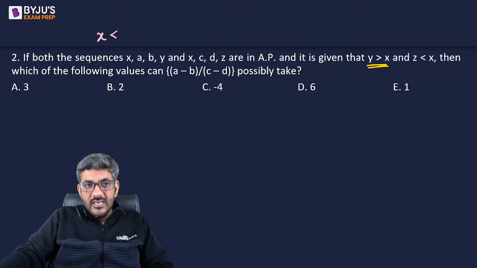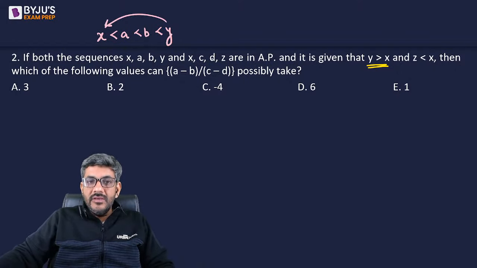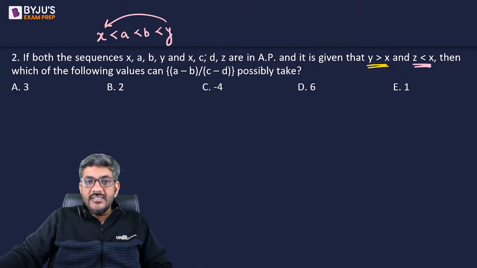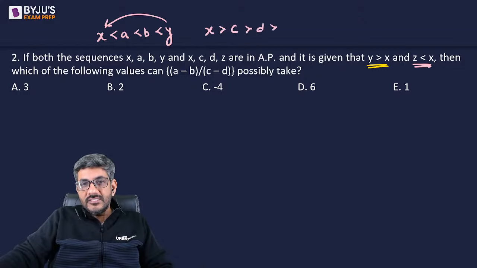So x is less than a, which is less than b, which is less than y. In that case, y will be greater than x. Similarly, this has to be a decreasing AP because z is less than x. It has to be decreasing. So x is greater than c, which is greater than d, which is greater than z. So it's a decreasing AP series.